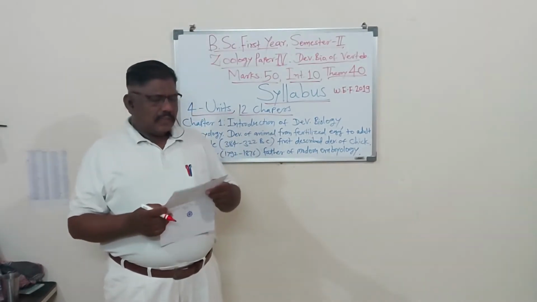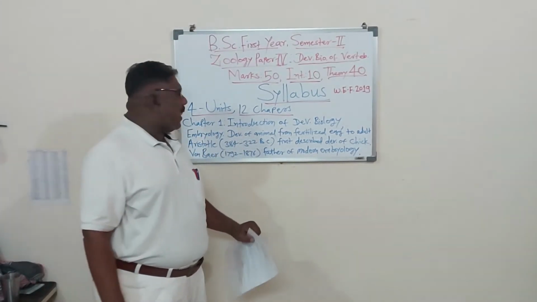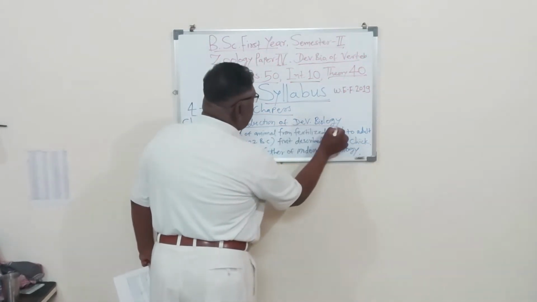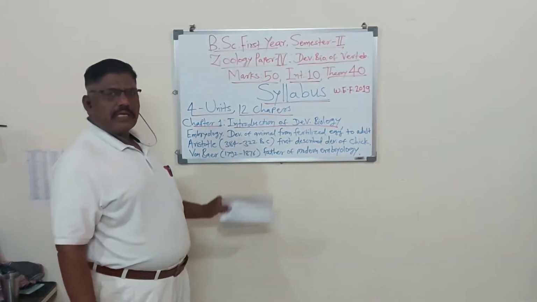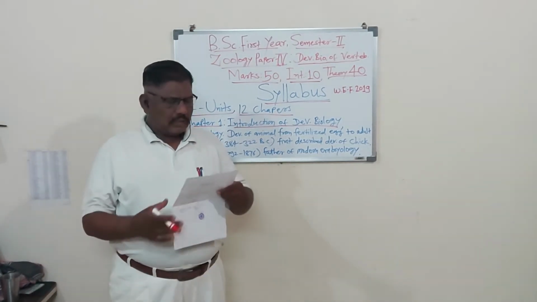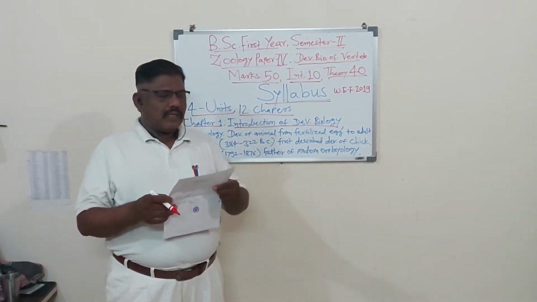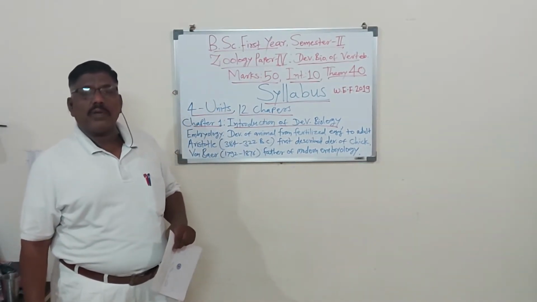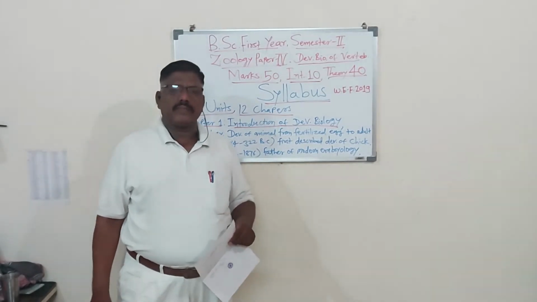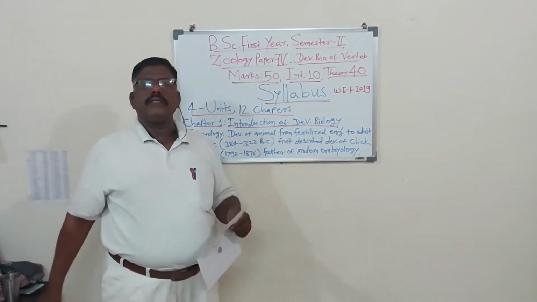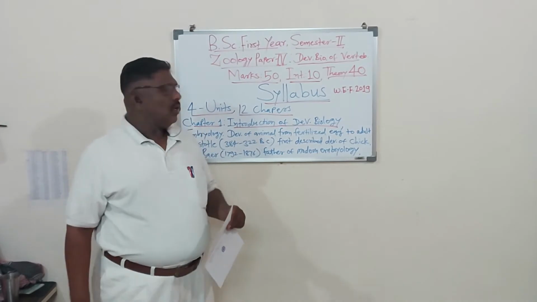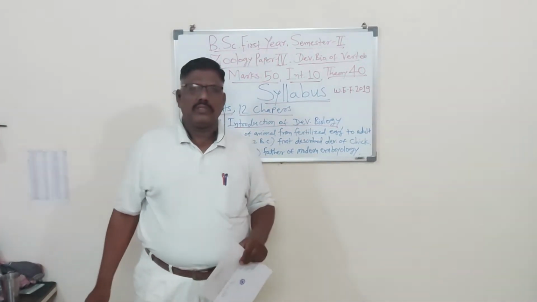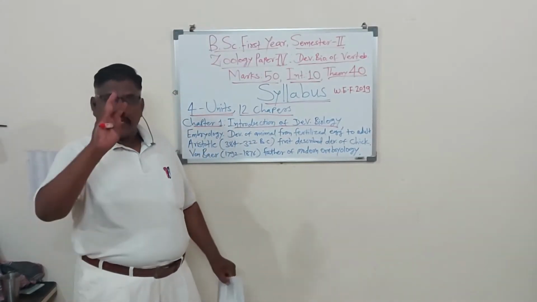The first chapter is the introduction of developmental biology. The second chapter is early embryonic development, and the third chapter is types of eggs. So remember, the first unit has 3 chapters, 3 topics, 3 lessons.